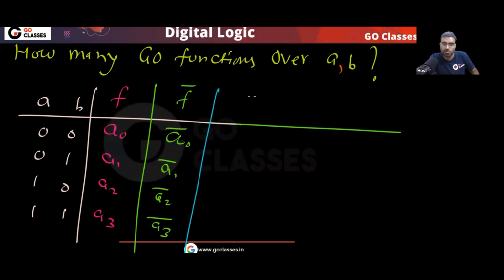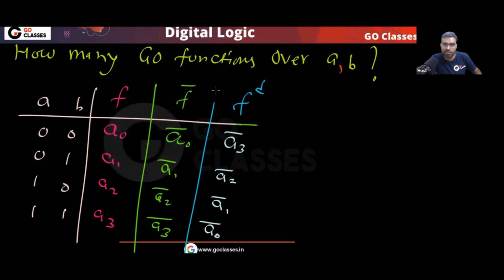Tell me what will be f dual. F dual will be the reverse of this: a3 complement, a2 complement, a1 complement, a0 complement. Yes or no? Now tell me when they will be the same. Because go function means they must be the same. Agree with me? Go function means they must be the same.